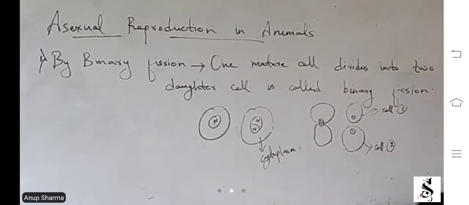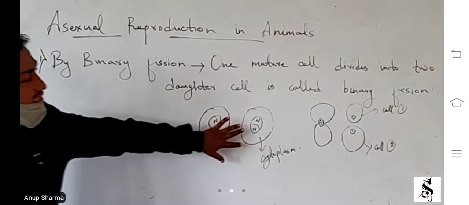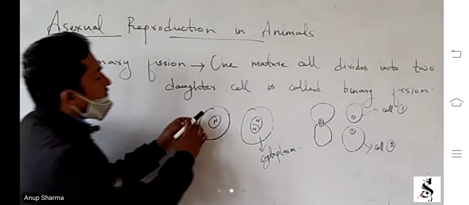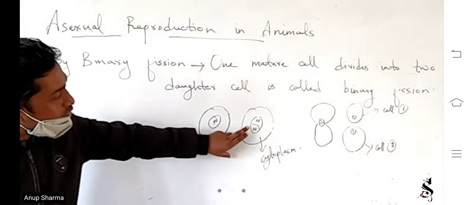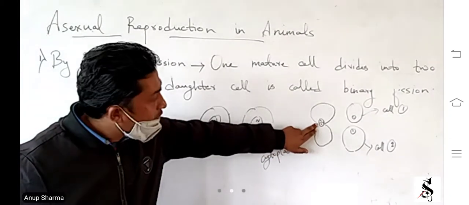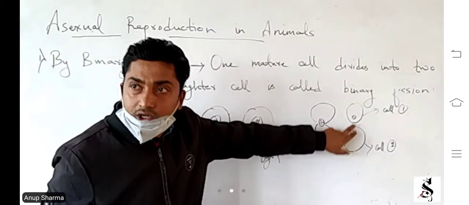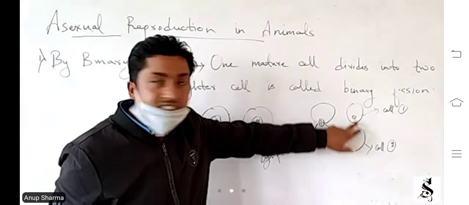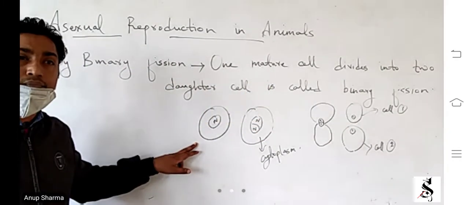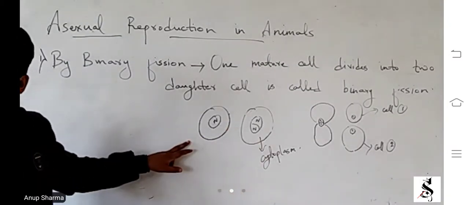That means in this process, one mature cell divides into two daughter cells slowly. It's not that it will divide drastically. First of all, the nucleus will divide, then it will come this way, then it will be separated. And when this cell further grows, it will follow the same process.